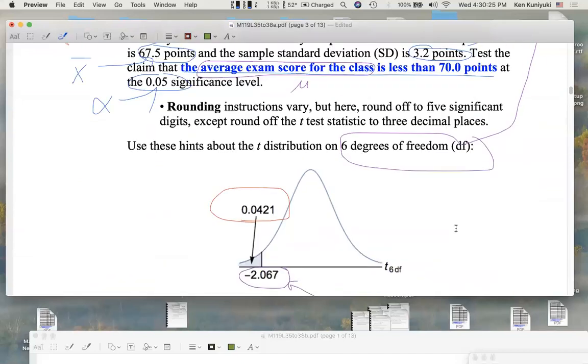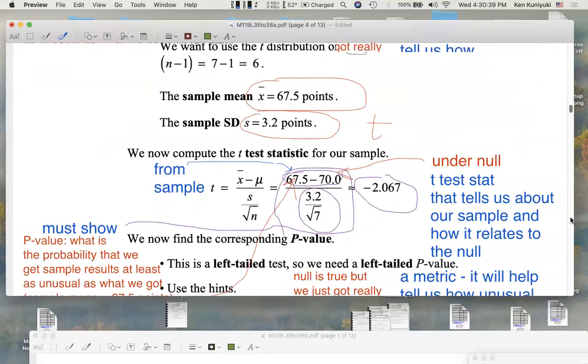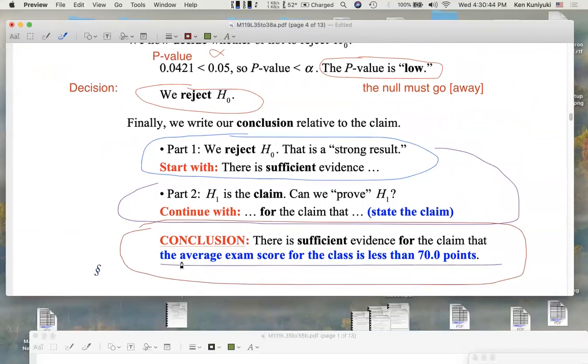You might even want, if you're rushing on an exam, to star the claim. The claim is that the average exam score for the class is less than 70 points. That's the claim star. There is sufficient evidence in support of the claim* that the average exam score for the class is less than 70 points.